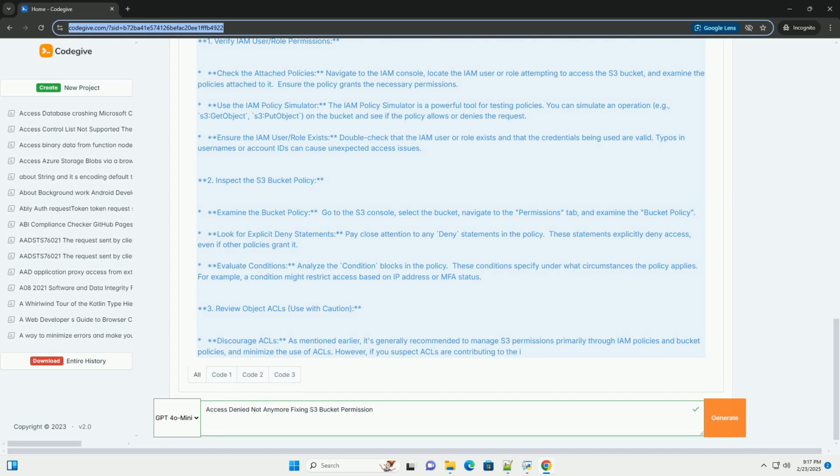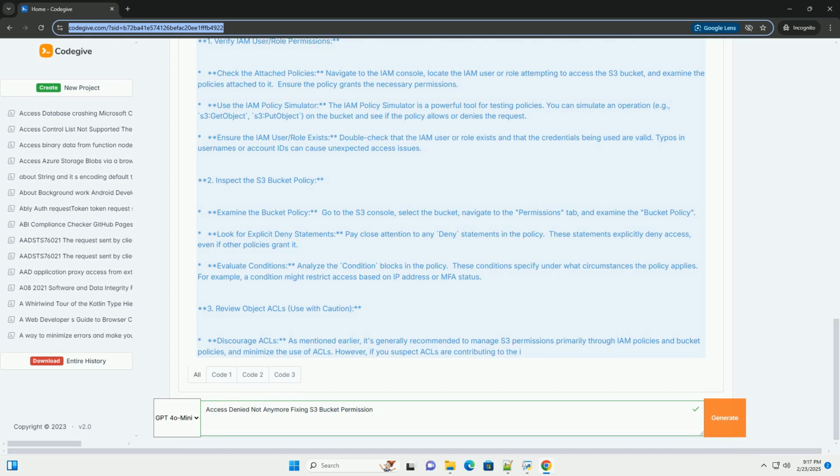Here are code examples demonstrating how to fix S3 bucket permissions using the AWS CLI and SDKs, Python using Boto3. Remember to replace placeholders, for example your-bucket-name, your-IAM-user-ARN, your-KMS-key-ARN, with your actual values. 1.